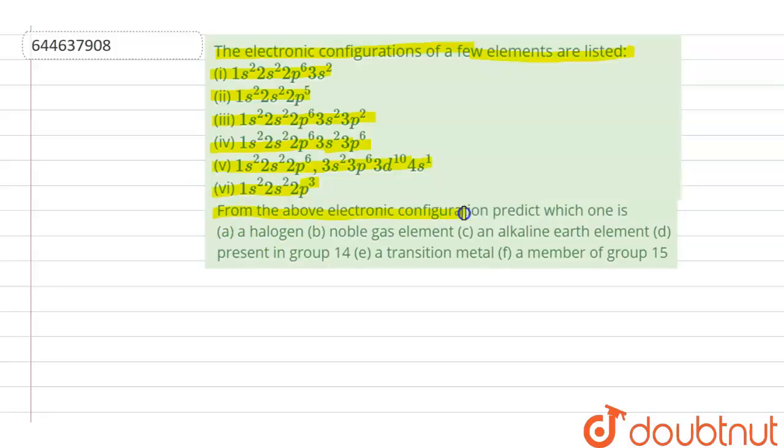From the above electronic configurations, predict which one is A, a halogen, B, a noble gas element, C, an alkaline earth metal, D, present in group 14, E, a transition metal, F, a member of group 15. So first of all, we have to tell which of these options belongs to these categories. First is a halogen.